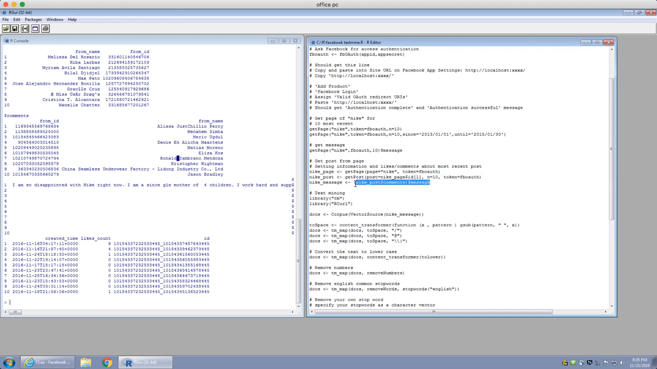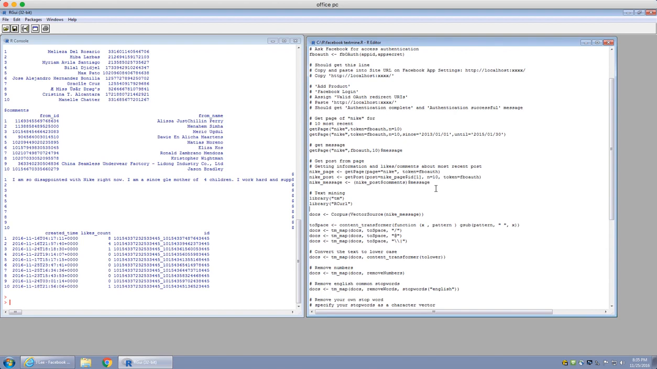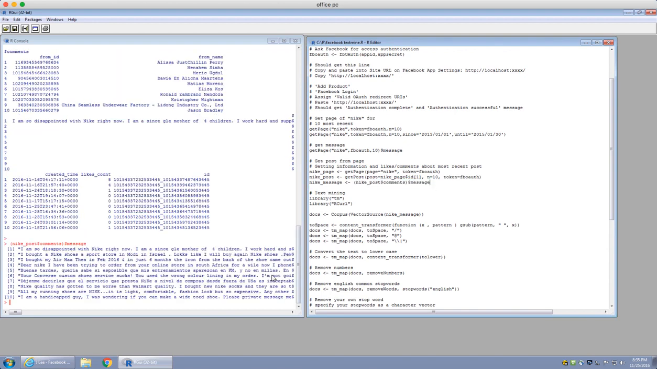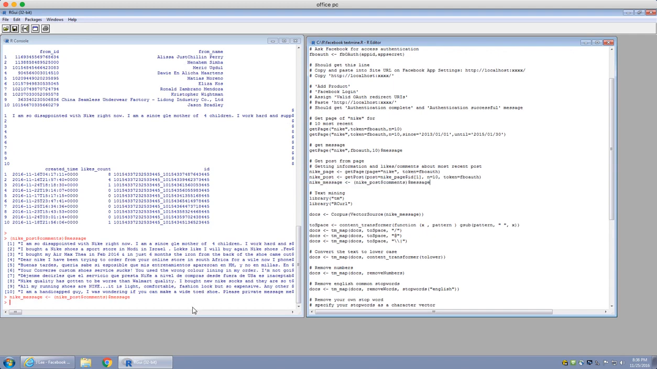So this is the part of the code that I'm executing. If I execute this, you could probably notice that I'm only getting the text of the messages here, because this is the part that I want to text mine. So I'm going to store this as Nike message. It has been stored as Nike message, and again, these are the ones that have been created by the consumers, not by Nike.